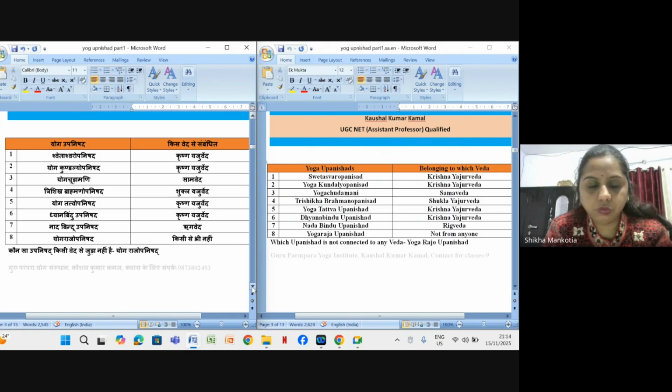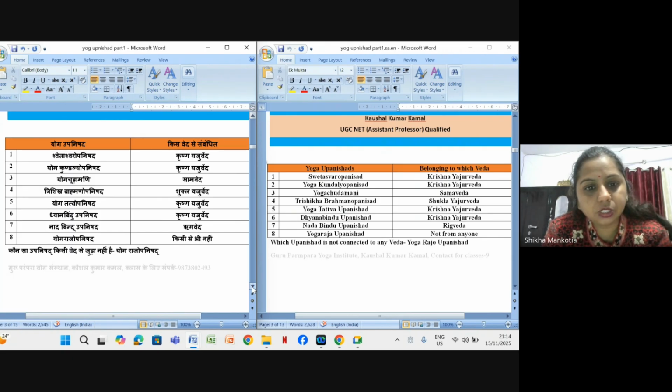First of all, we should know which Upanishads are included in this syllabus and from which Veda they are associated, like we have done in our previous Upanishads, which Upanishad is associated with which Veda. Likewise, we have here 8 Upanishads.